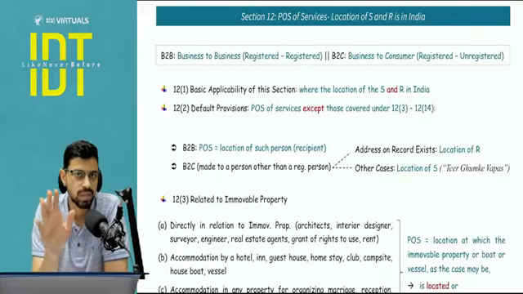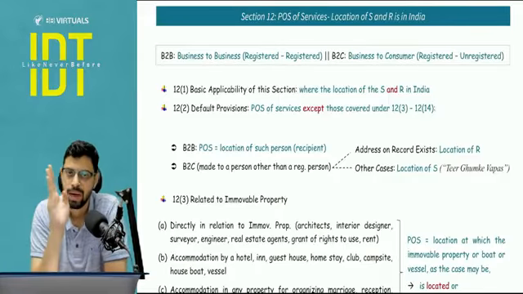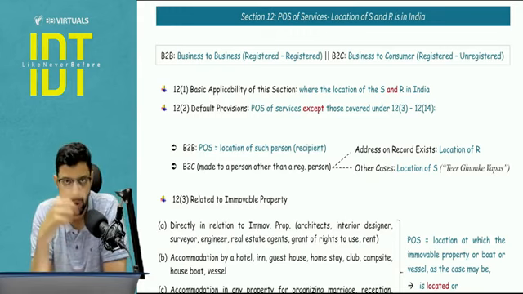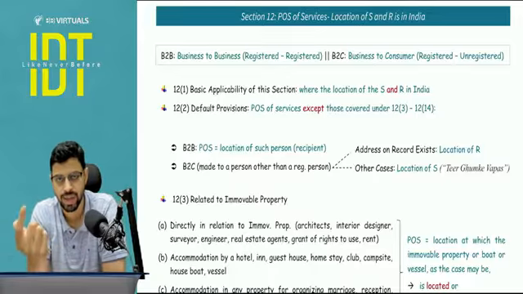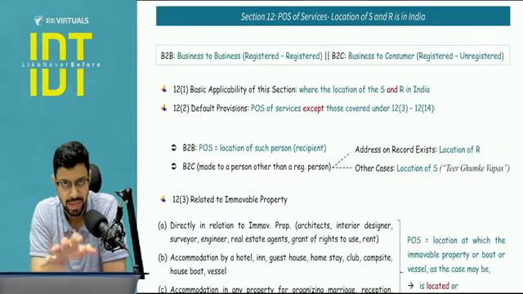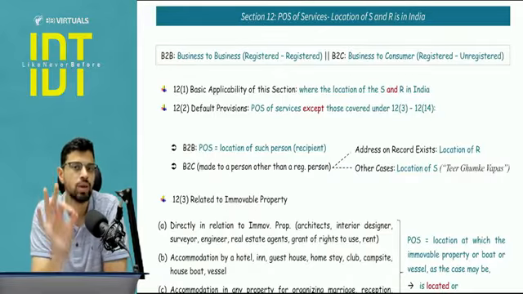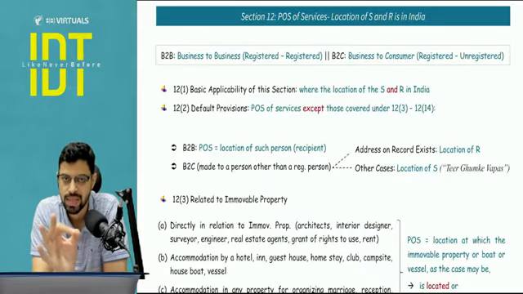Okay, now while covering section number 12, we are going to use one word, B2B or B2C. This is not something that we are going to be using in section number 13 because one of them is outside India. But in section number 12, we are going to use B2B means registered to registered, business to business transaction, and B2C means business to consumer transaction. So the recipient is unregistered. In the exam, before applying any subsection, first carefully identify who is the recipient. Recipient means the person liable to pay the consideration.